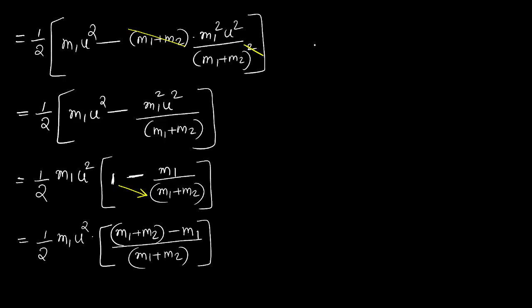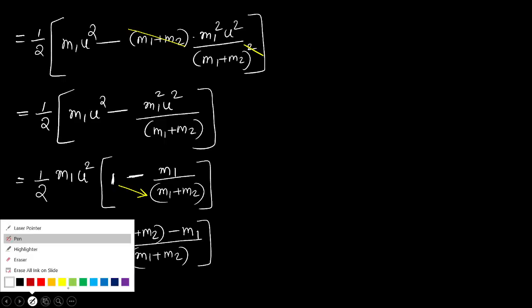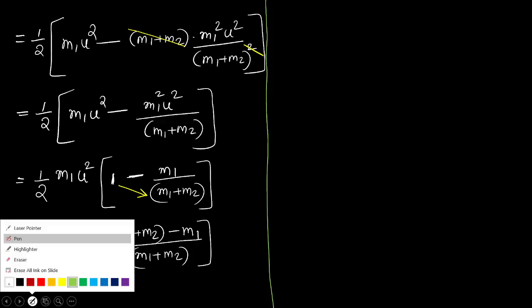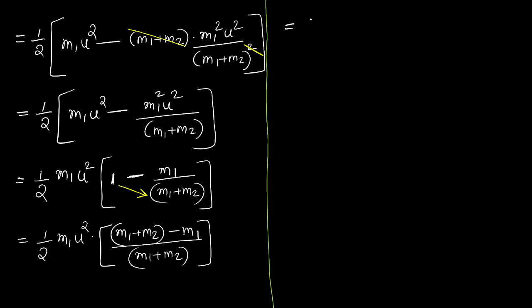So what happens next? It will be half of m1 u square into, m1 cancels here, m2 by m1 plus m2.